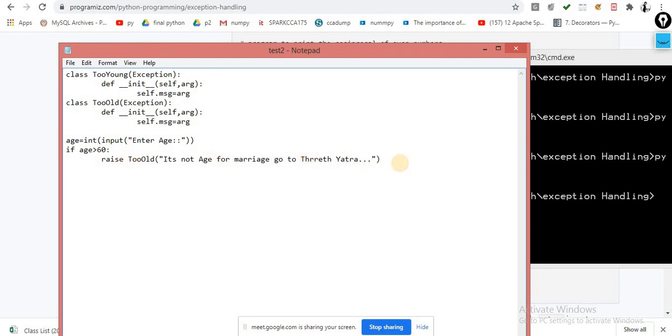So I raise my exception, else I am writing another one, or you can say elif, the age less than, let's suppose 18, then I am raising the exception. Raise is a keyword basically, to raise the exceptions. I can raise too young: it's not the age for marriage, enjoy life.